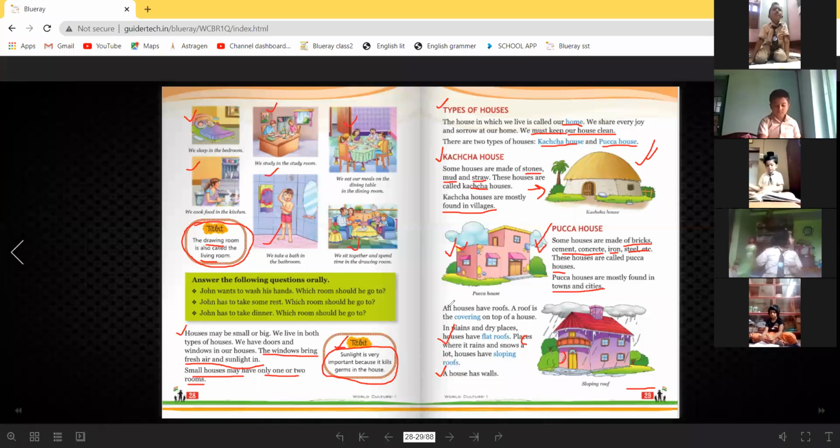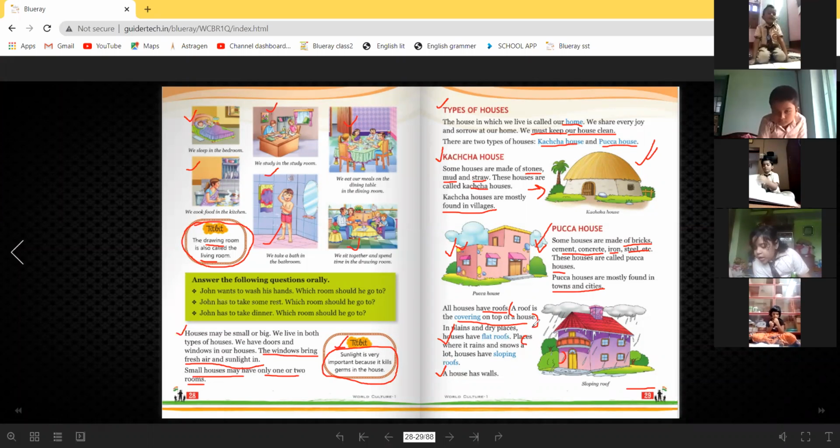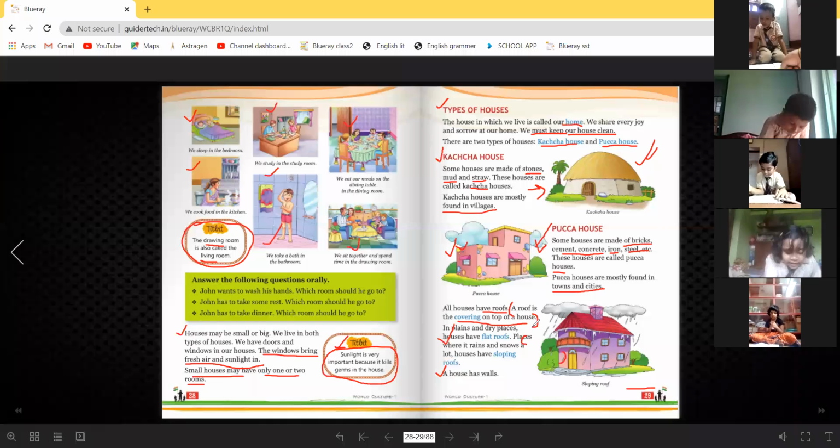All houses have roofs. Roofs mean chhad. What is a roof? A roof is the covering on top of a house. বাড়ির ওপরে সবথেকে ওপরের যে জিনিসটা দিয়ে বাড়িটা ঢাকা থাকে, that is known as roof.